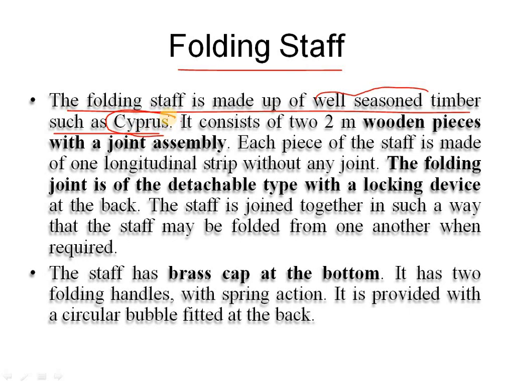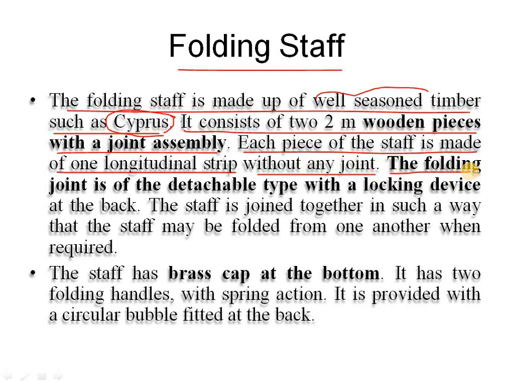It consists of 2 meters wooden pieces with a joint assembly, and each piece of the staff is made of one longitudinal strip without any joint.